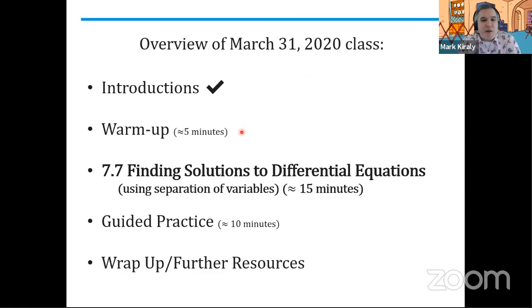We're going to spend about 5 minutes on the warm-up, and then the 7-7, I will start, and then I will hand off to Verge, and over that 25 minutes, we will talk about using separation of variables to solve differential equations with some guided practice. For those of you that are more familiar with the CED, this is actually 2 sections in the CED. We're just rolling it into a 2-day lesson, but we're keeping the title 7-7 for the entire time. And then we'll wrap up and talk about what is in the Dropbox.